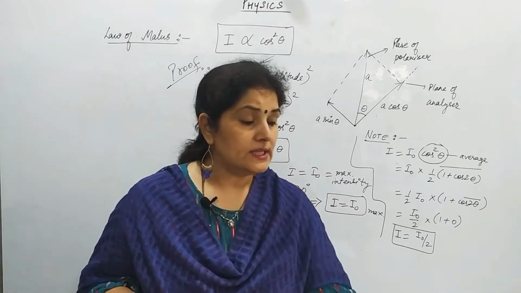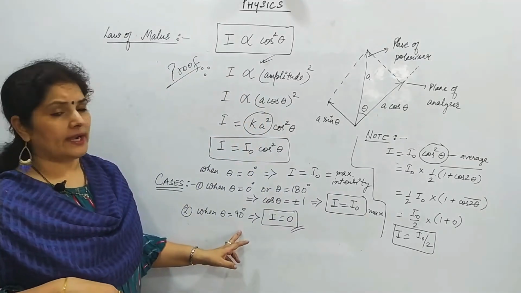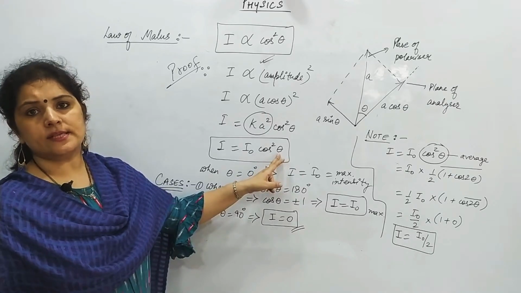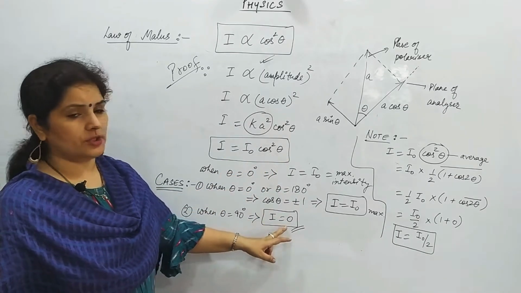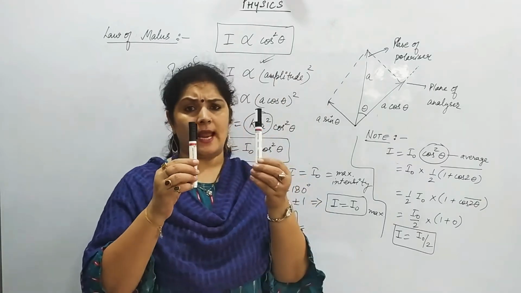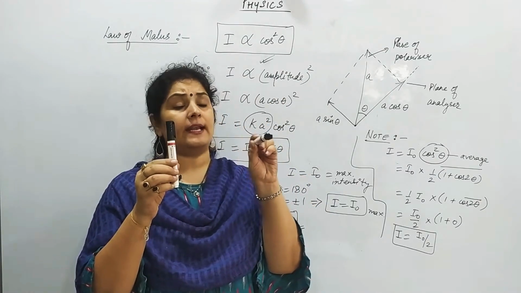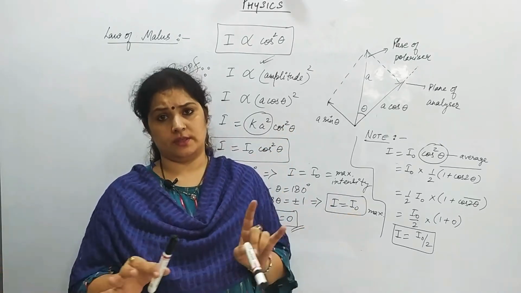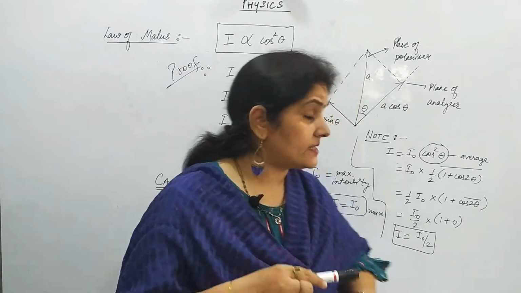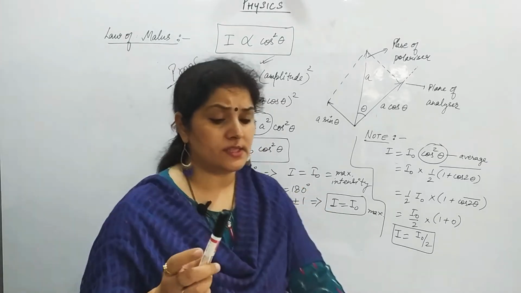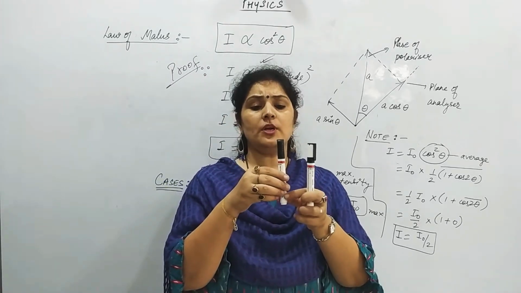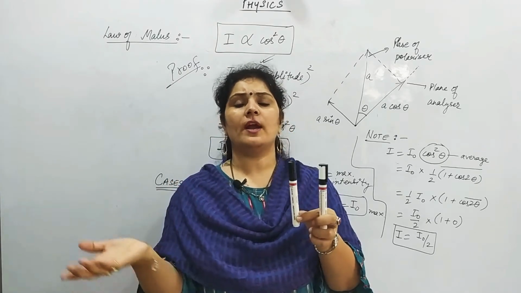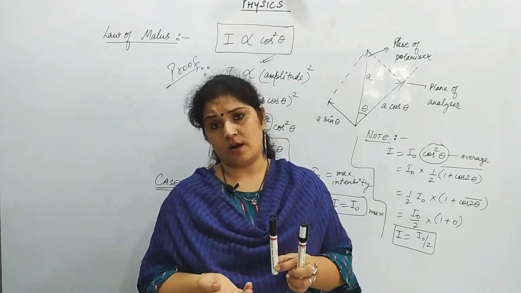Second case, when theta is equal to 90 degree, I becomes I naught cos square 90. Cos 90 is 0, so I becomes equal to 0. If we turn this analyzer at an angle of 90 degree, then we do not get any light here, light gets completely restricted, right. Now as I told you, whenever unpolarized light comes to the polarizer, we always take the intensity of light as half. Why do we take half, right?